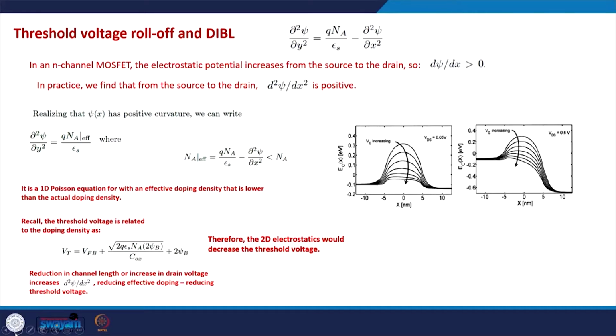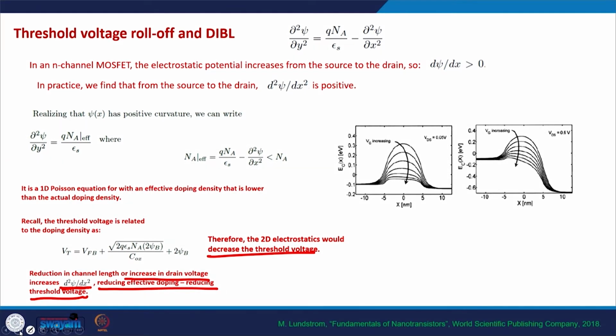So essentially the 2D electrostatics would decrease the threshold voltage, and reduction in channel length or increase in the drain voltage increases this parameter d2 psi by dx square, and that is why they reduce the effective doping in the semiconductor, and that is why this threshold voltage roll off can be explained using the 2D electrostatics.